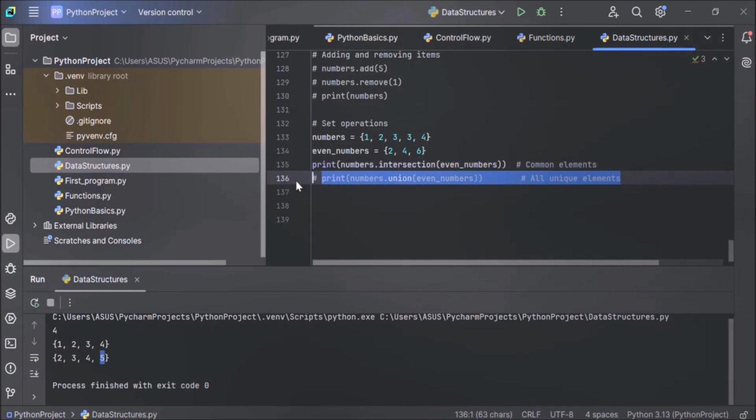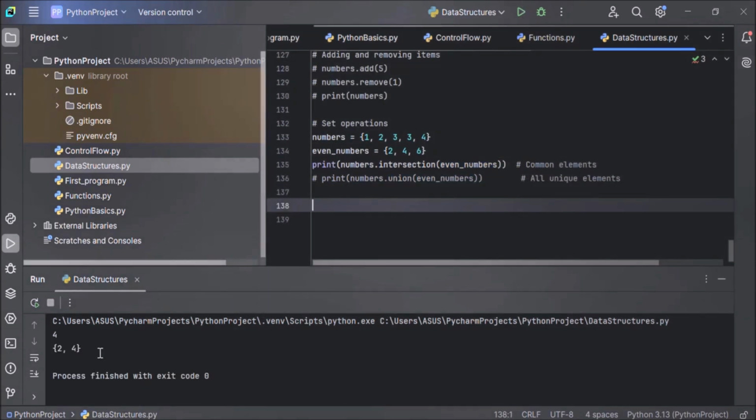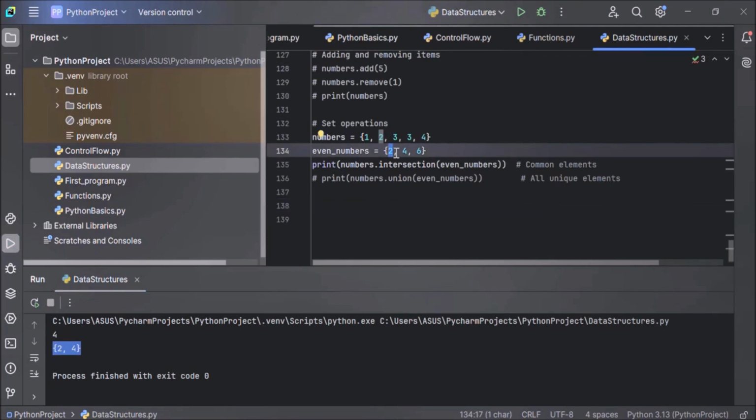So let's execute this statement and see the output. You can see the common elements 2 and 4. Number 2 exists in both the sets. It appears in both the sets and 4 also appears in both the sets. So it has returned a set containing the common numbers, that is 2 and 4.